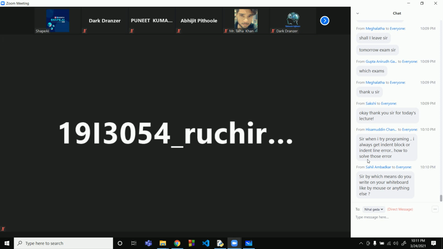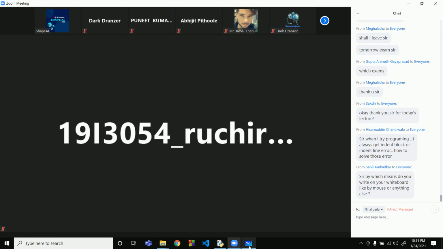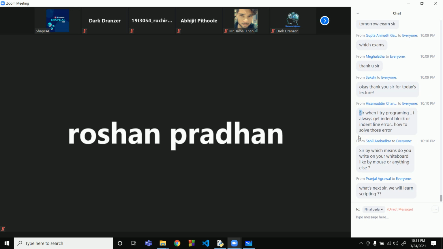See, if you are getting indentation errors, then you'll have to practice a lot because you'll have to see how to solve those errors. An indentation error occurs when you don't give spaces properly. After every for loop or if else, you'll have to give 4 spaces. This is a thing in which I cannot help. You'll have to practice it on your own. I too used to have this kind of doubt.